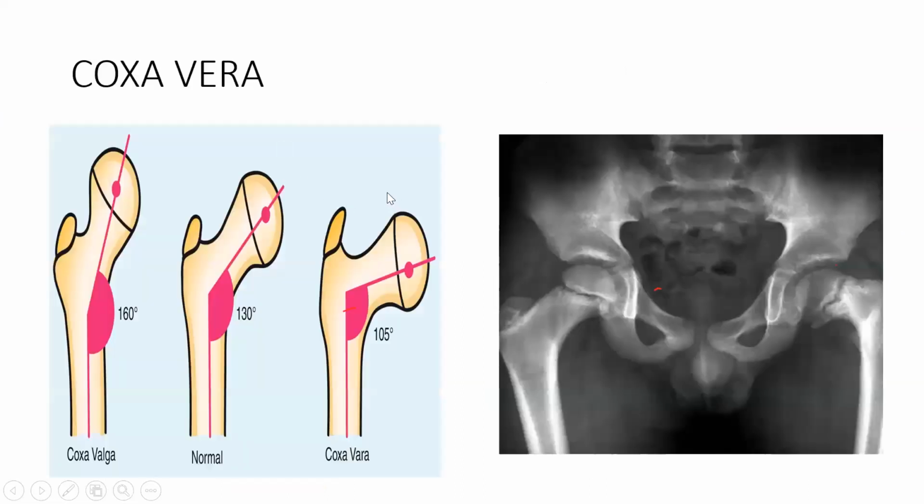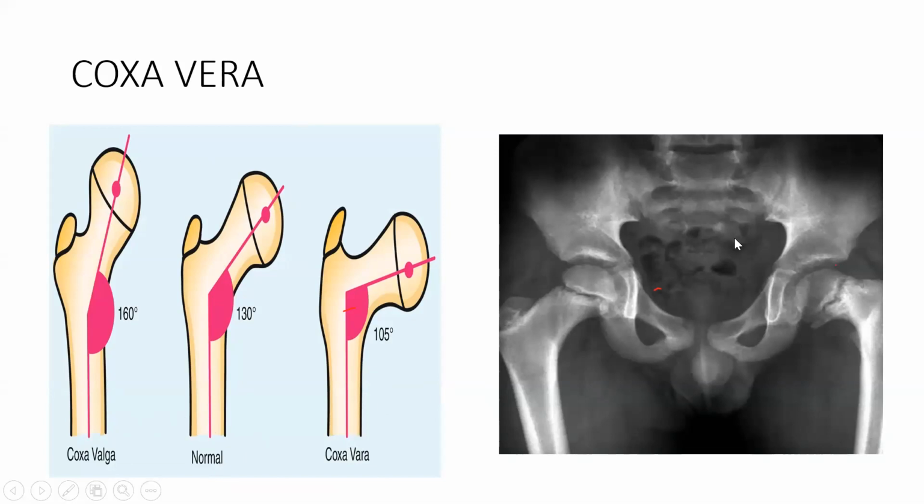Now come to coxa vera. Coxa means hip, vera means the same as I told you. Normal is 130 degrees. If the leg goes outside distally, at 160 degrees, it is valga. If it is going inside, it is vera, so the angle would decrease.